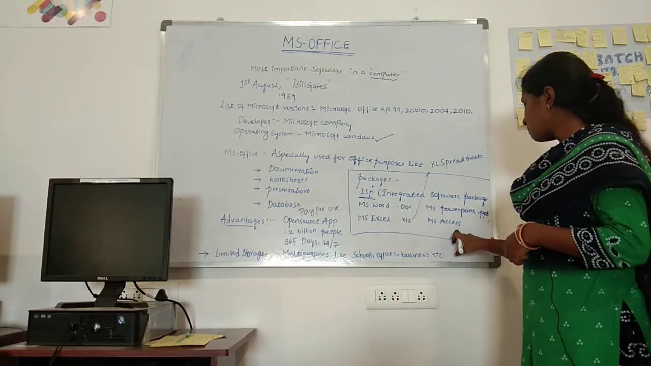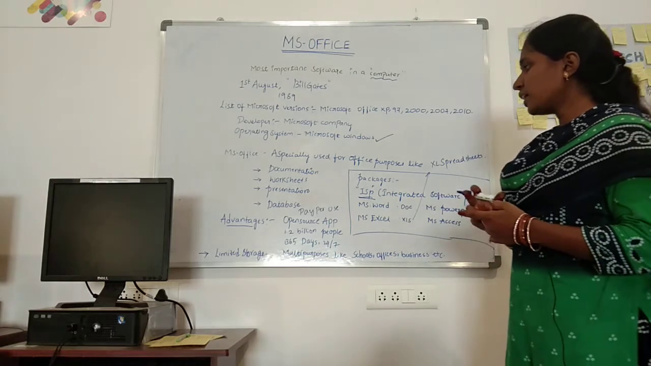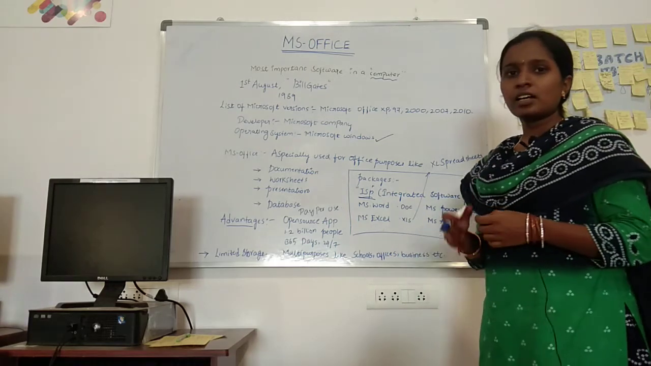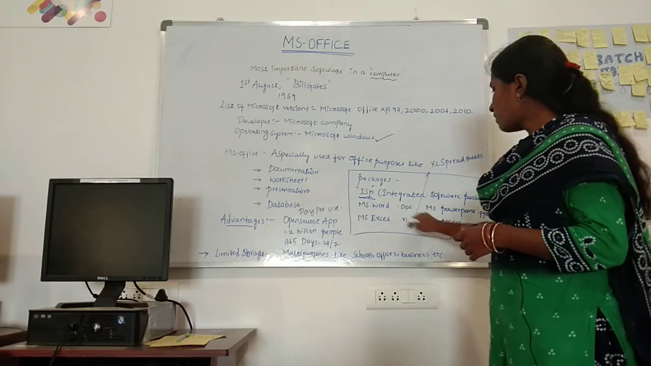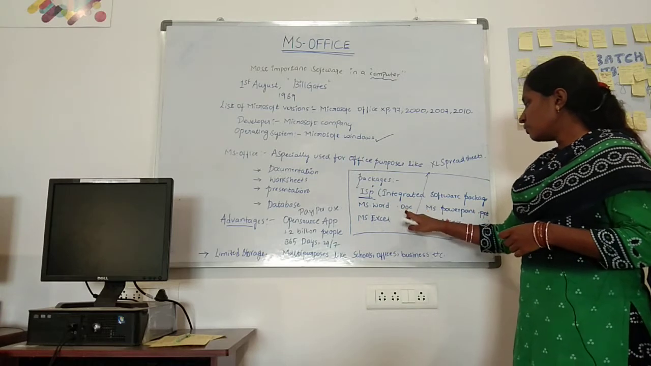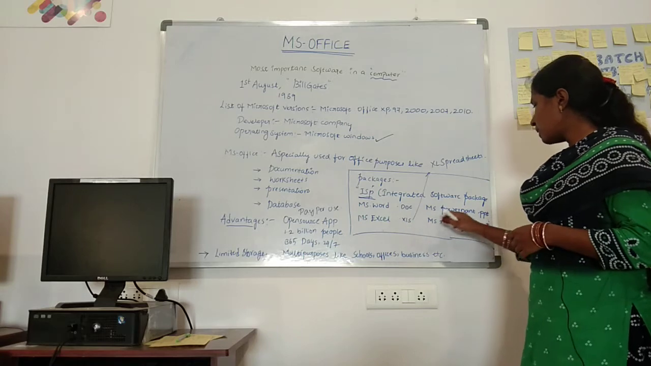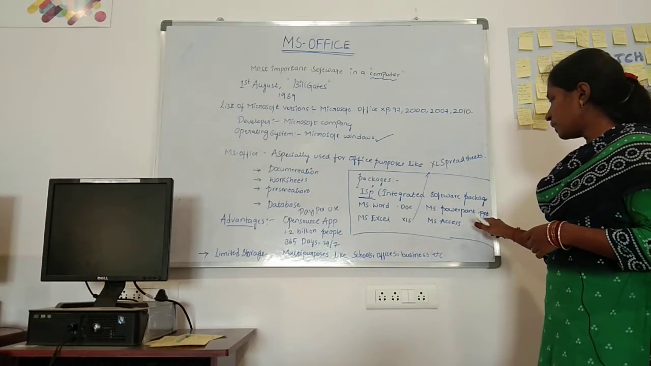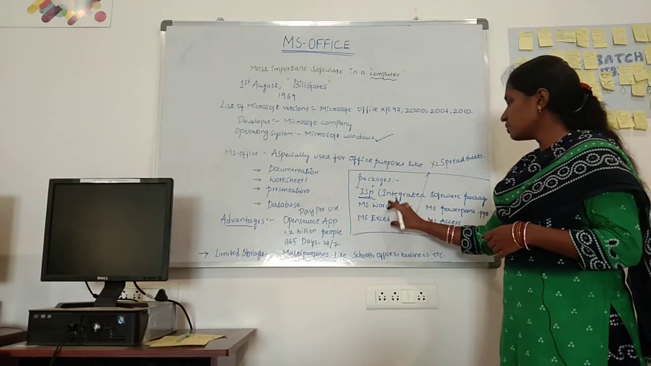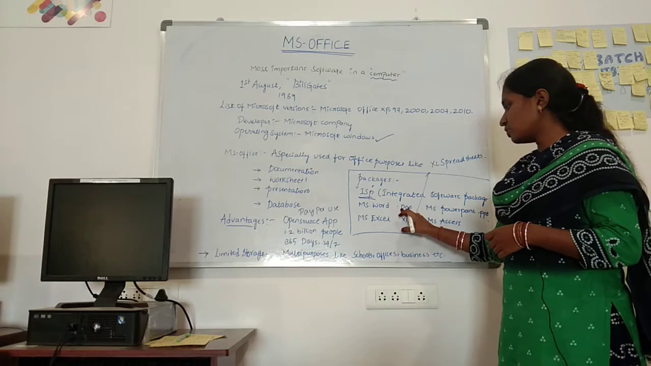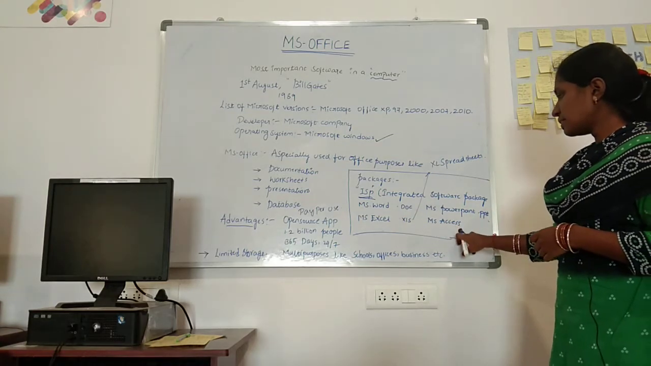And next, MS PowerPoint: the file format and extension for MS PowerPoint is .ppt, for presentation. And for MS Access, there is no extension. Why? Because the information and data will be stored in MS Access in tabular format. We have three extensions: MS Word for .doc, MS Excel for .xls and MS PowerPoint for .ppt. These are the three extensions for the three packages of MS Office. There is no extension for MS Access.